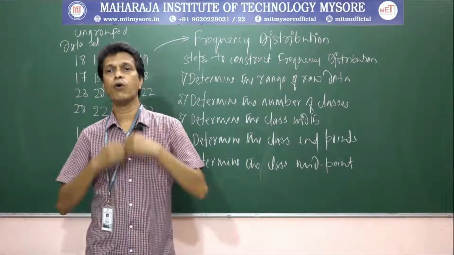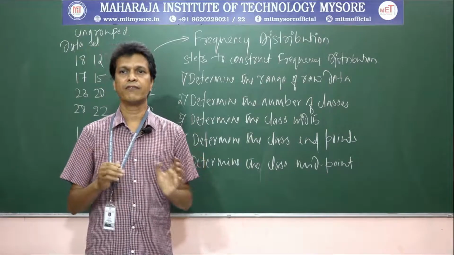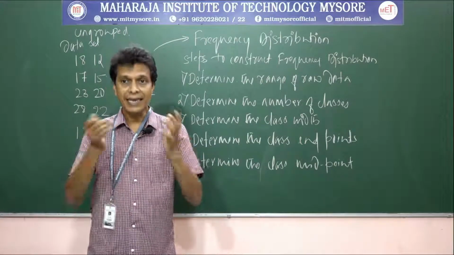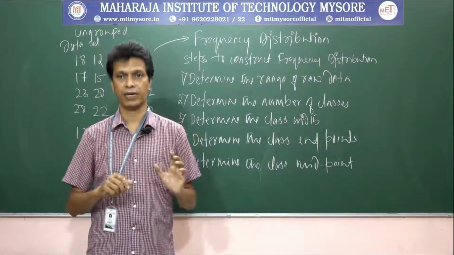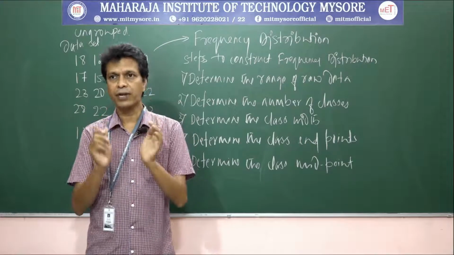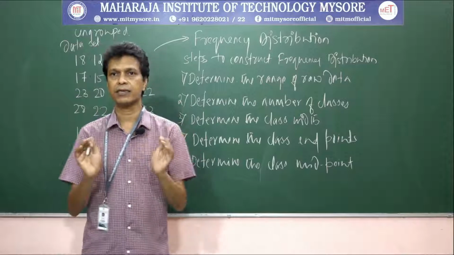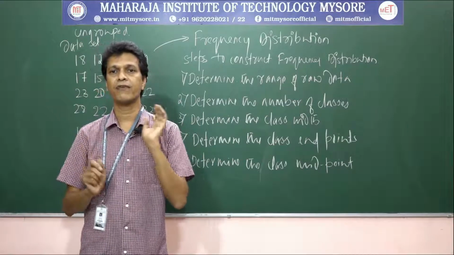On the other hand, if you have too many classes, the frequency distribution does not aggregate the data so that you can get some useful meaning out of it. That is why we have to take a reasonable number based on the number of elements in the data set, between 5 and 15.